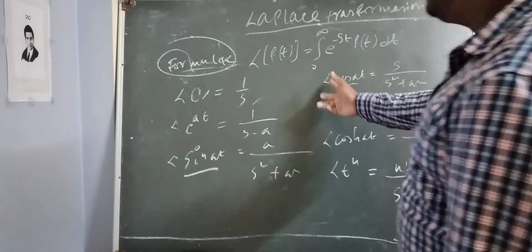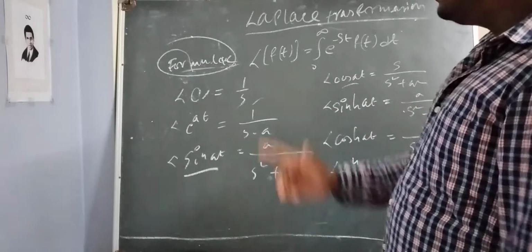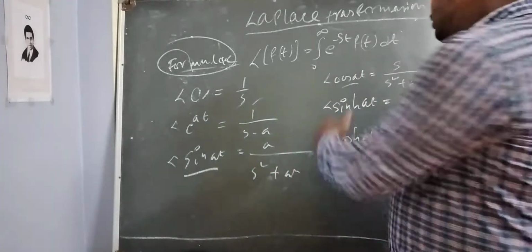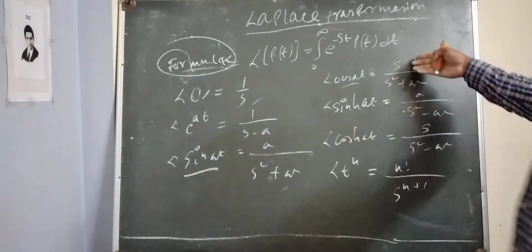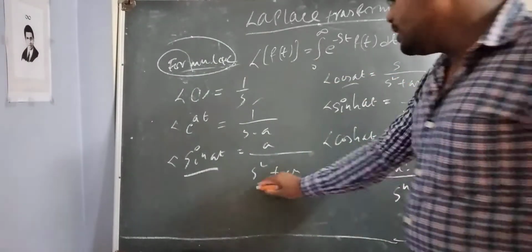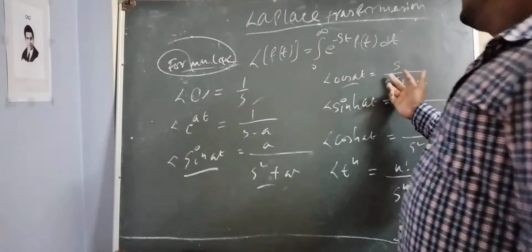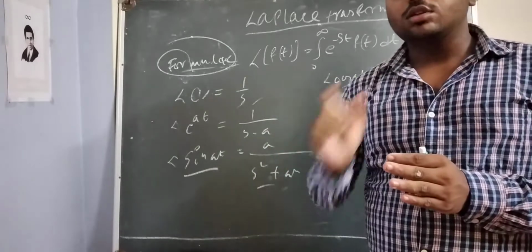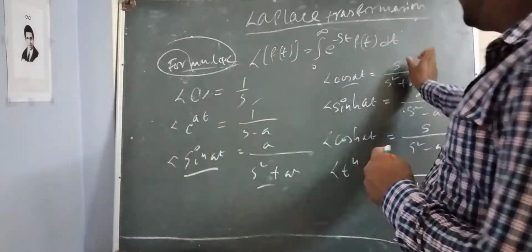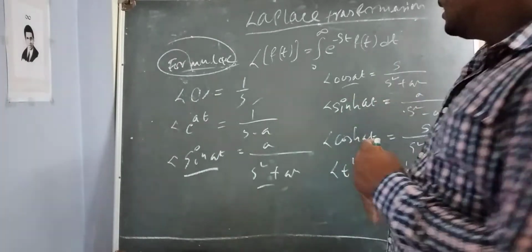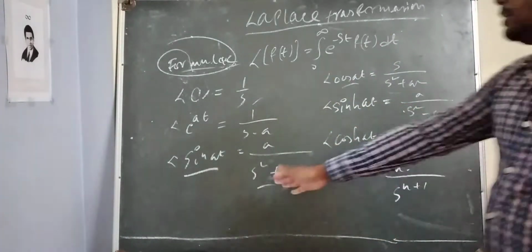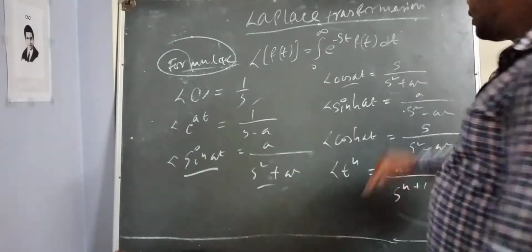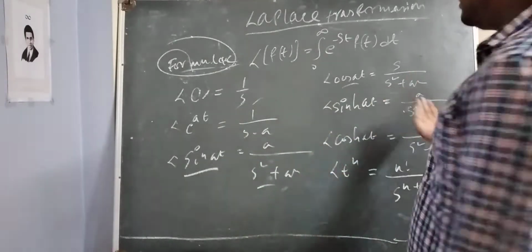The same thing will be there in cos at, but one different thing: in cos, the last term is s, so you write s in the numerator, and the denominator will be s square plus a square. It's similar, with a little bit of difference in the numerator. This is a simple trick to memorize these formulas.